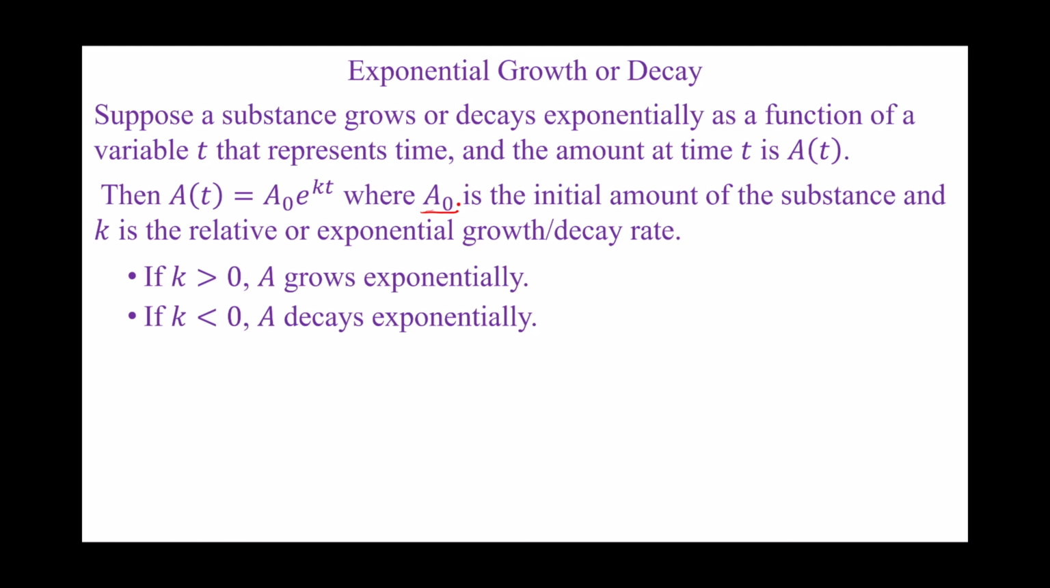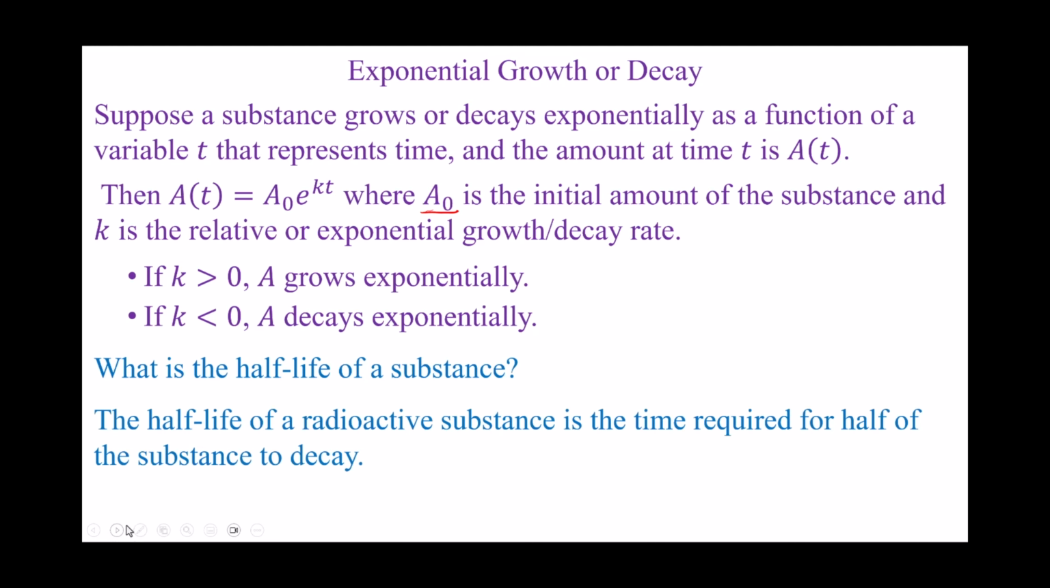K is the relative or exponential growth or decay rate. So if K is positive, then the amount is growing exponentially. And if K is negative, the amount of our substance is decaying exponentially. So what is the half-life of a substance? A half-life is how long it takes until half of the substance has decayed. So the half-life of a radioactive substance is the time required for half of the substance to decay.